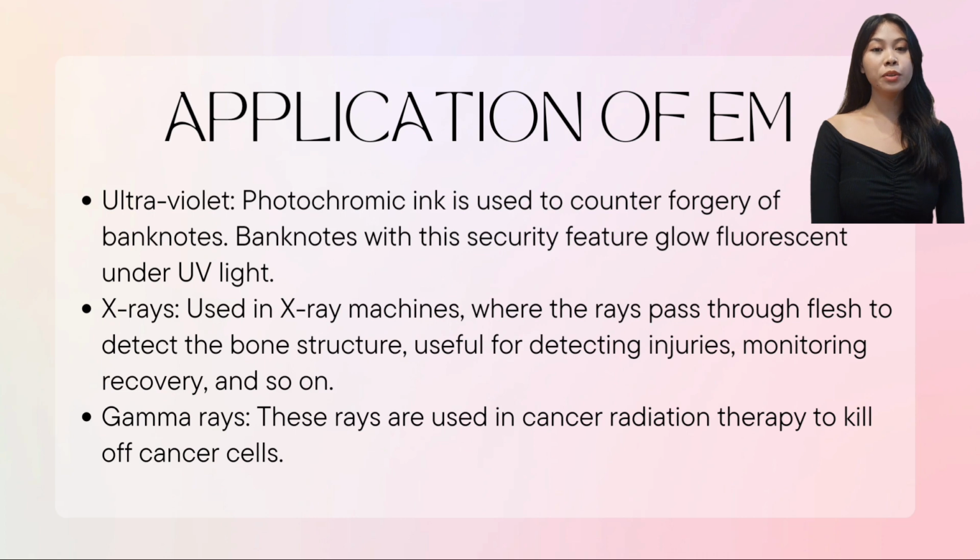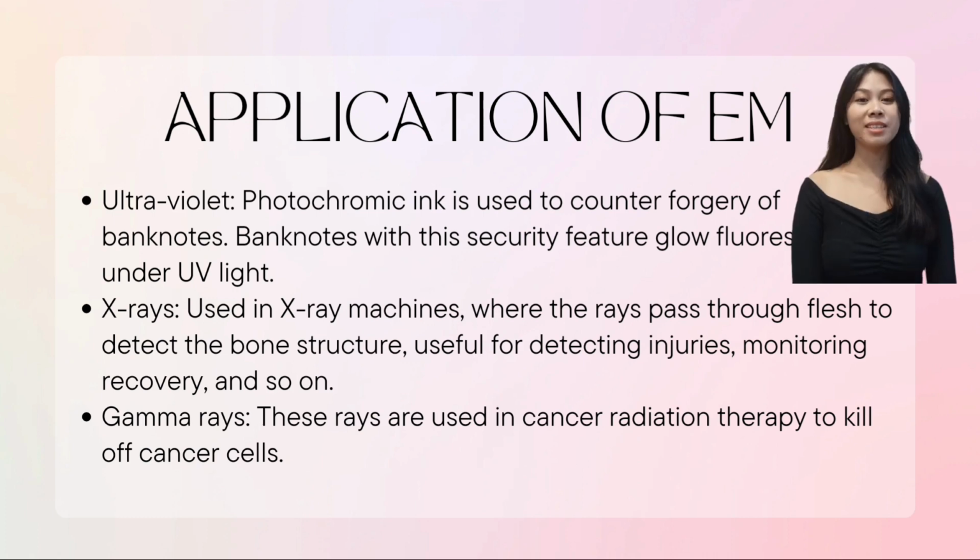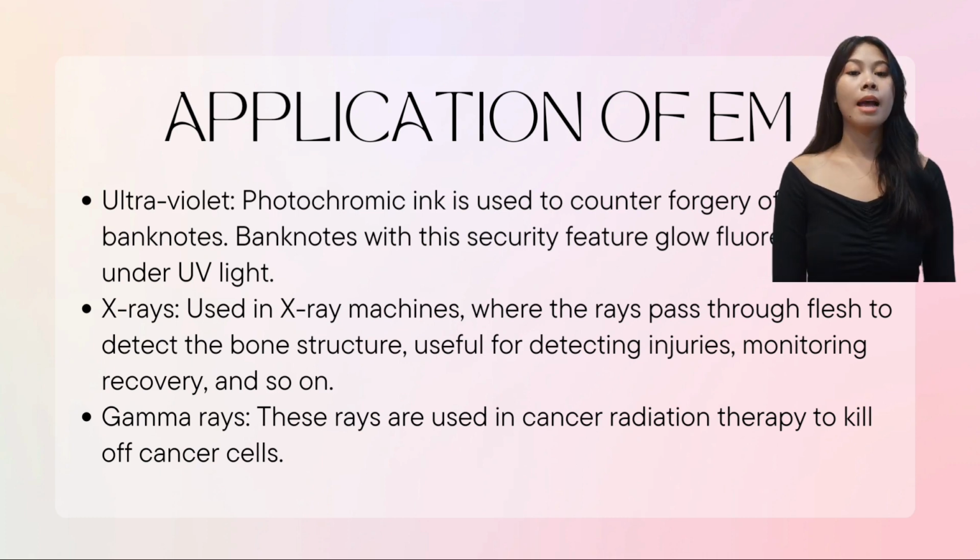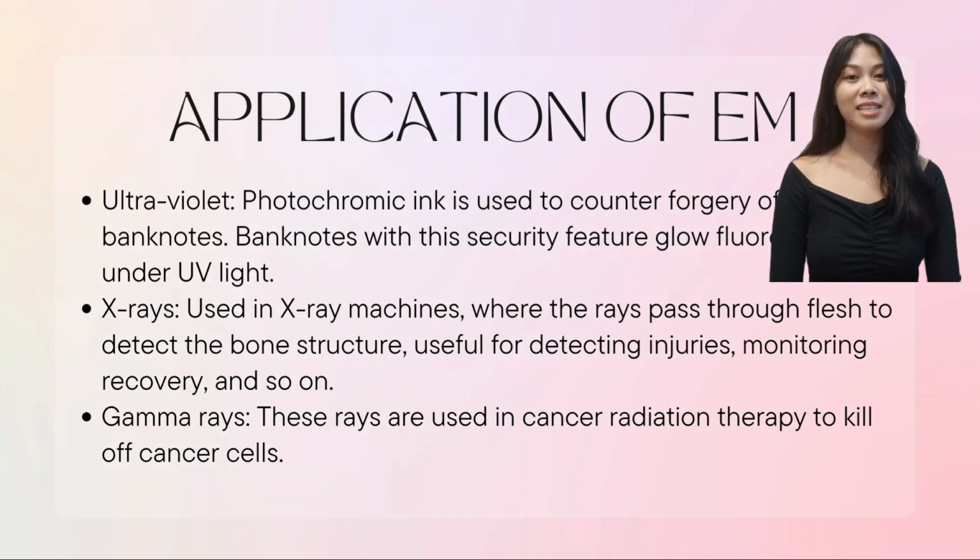Ultraviolet. Photochromic ink is used to counter forgery of banknotes. Banknotes with this security feature glow fluorescent under the UV light. X-rays. They are used in X-ray machines where the rays pass through the flesh to detect the bone structure and it is useful for detecting injuries, monitoring recovery, and so on. Gamma rays. These rays are used in cancer radiation therapy to kill off cancer cells.